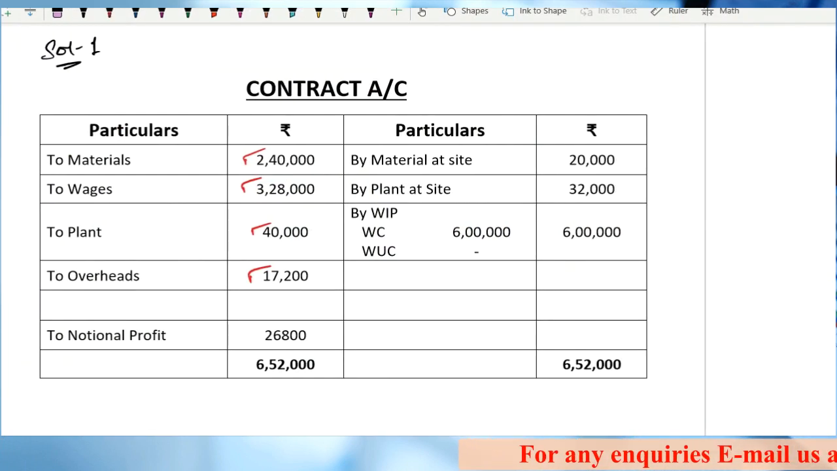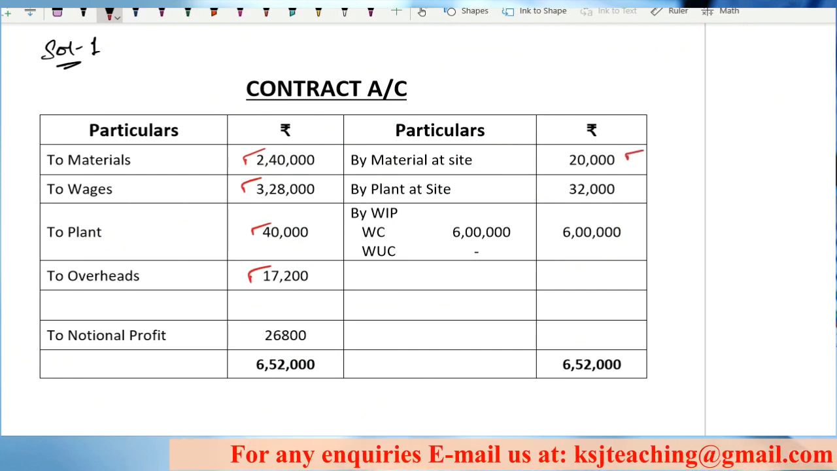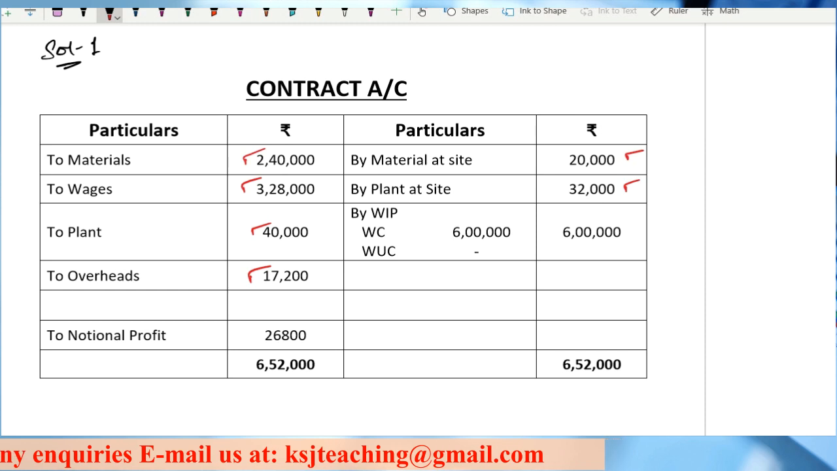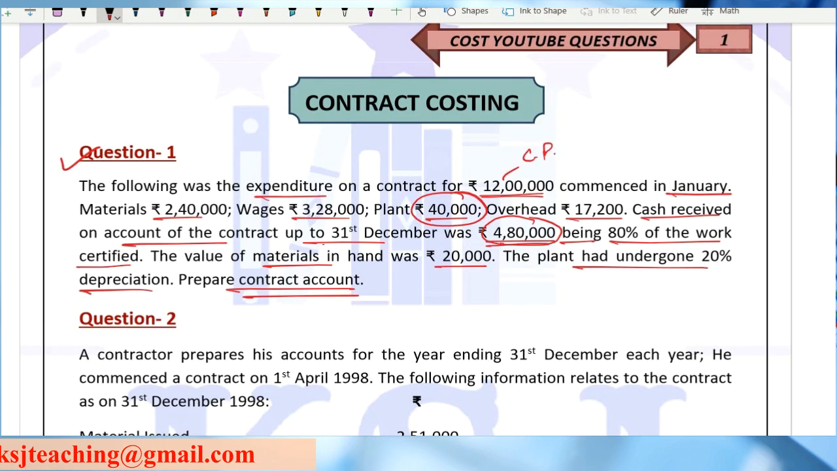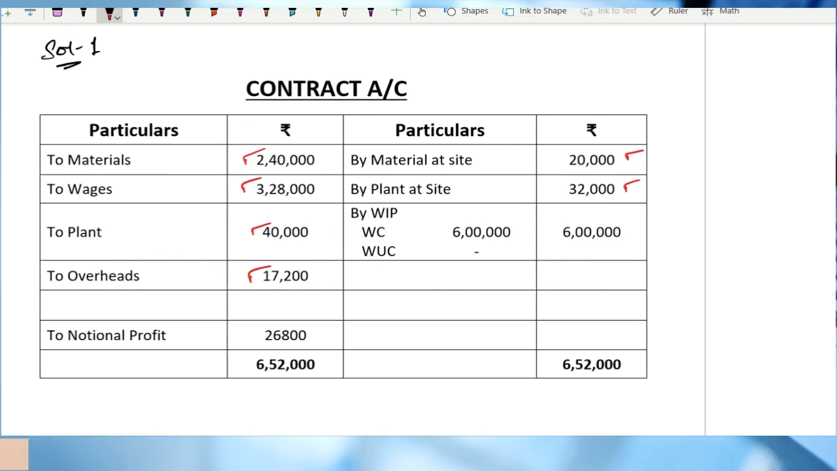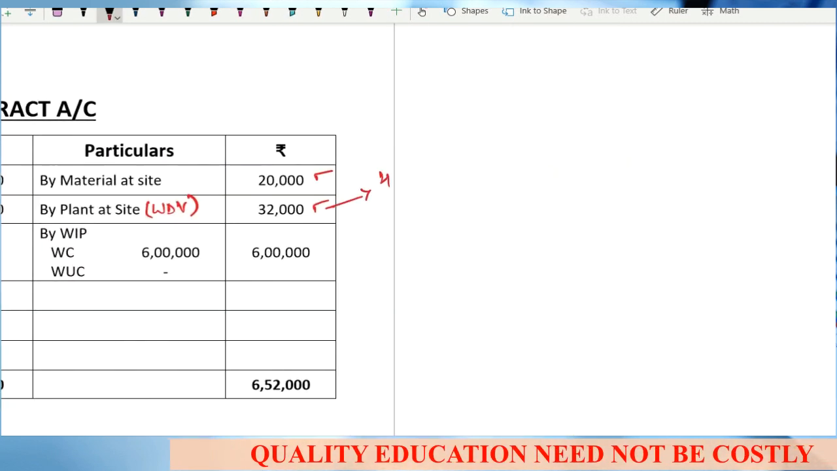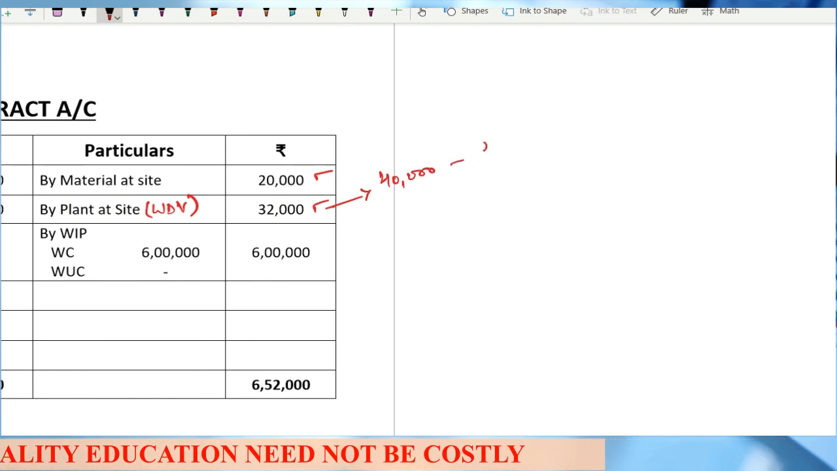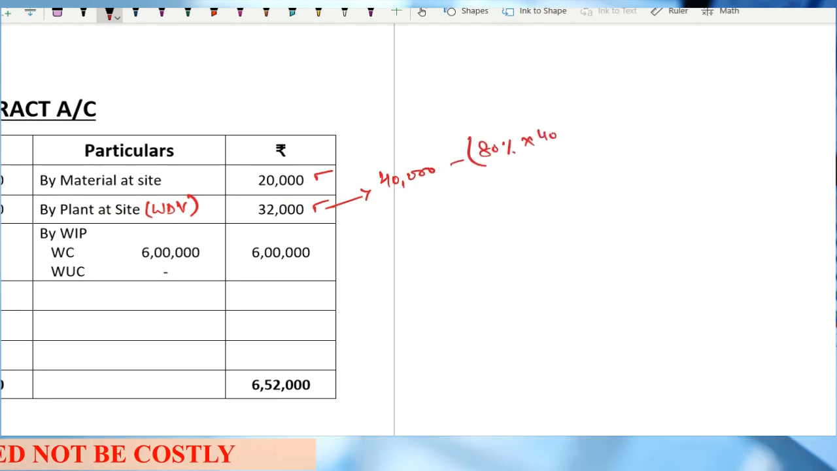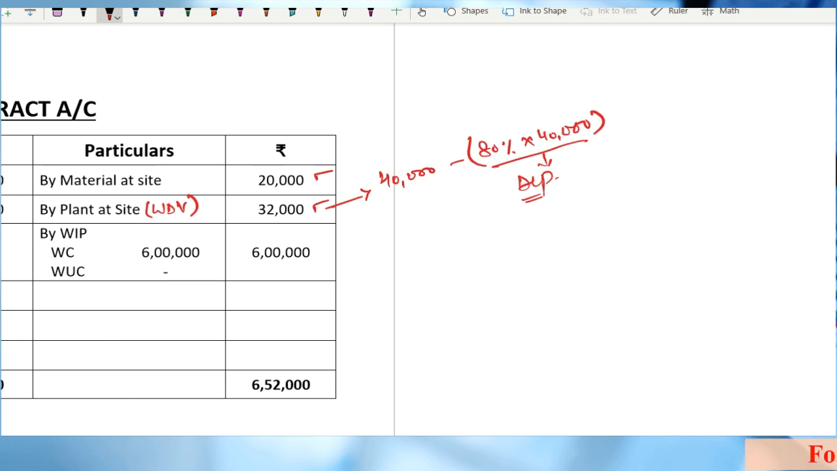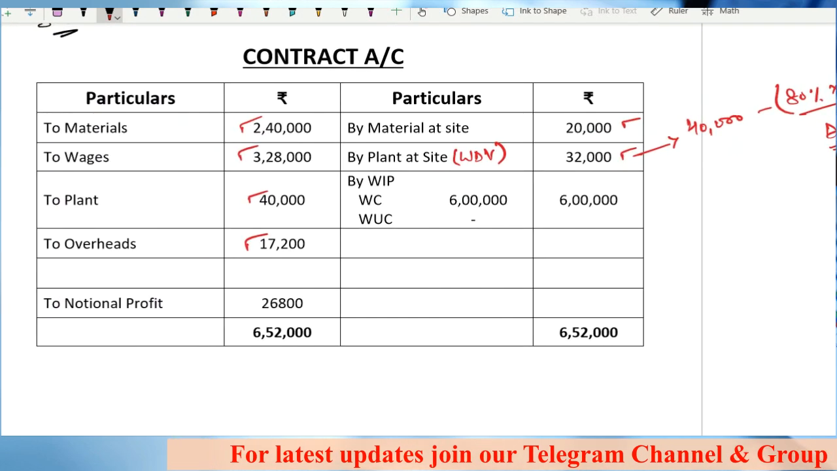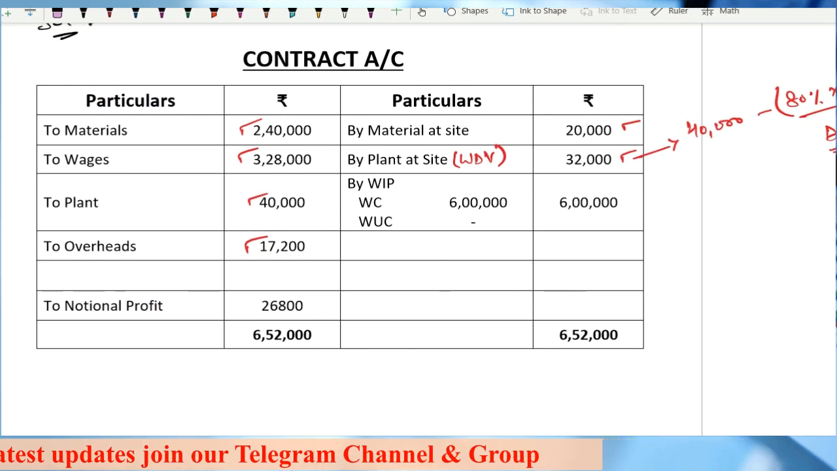Okay, material at site is given to you as 20,000. We'll come to work certified later on. Then he says plant at site 32,000. How has this been calculated? Read the question. He says the plant had undergone 20% depreciation. So this is my WDV of the plant. How has this been calculated? This is 40,000 minus 20% of 40,000. This part is your depreciation. Any doubts? This is the depreciation that you have charged.